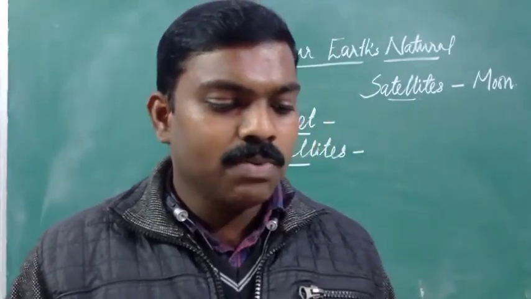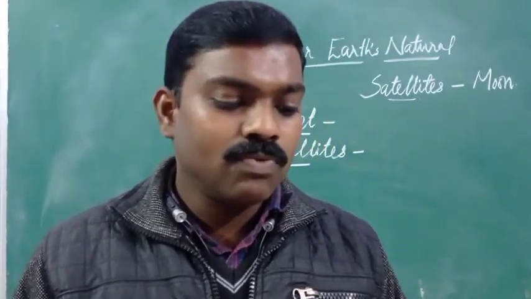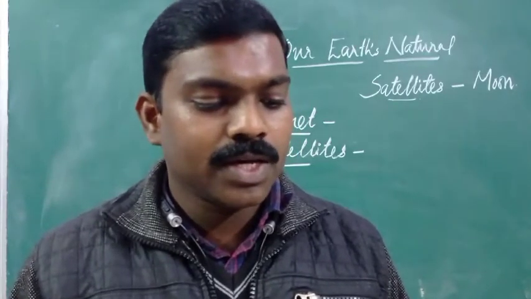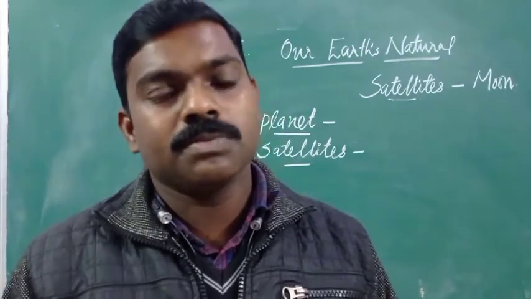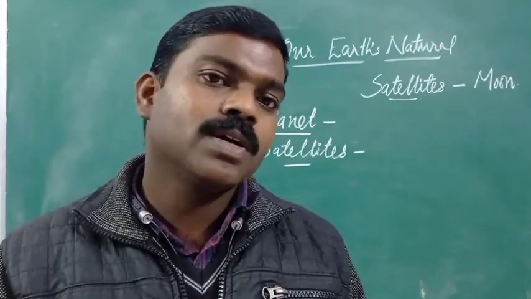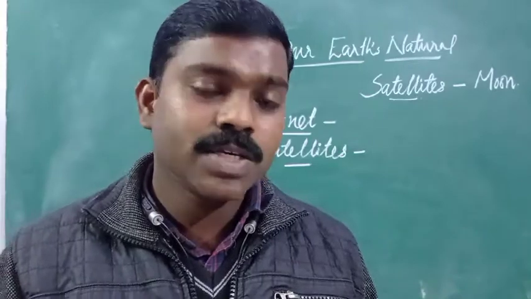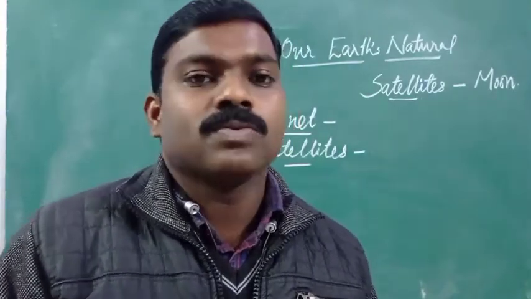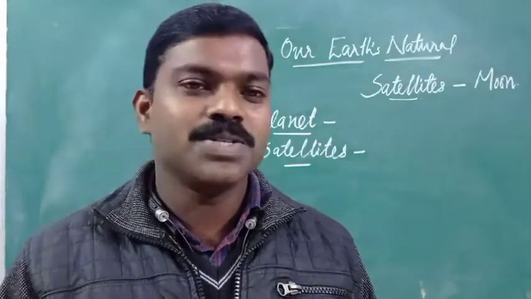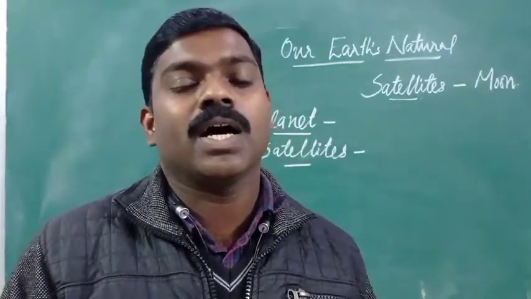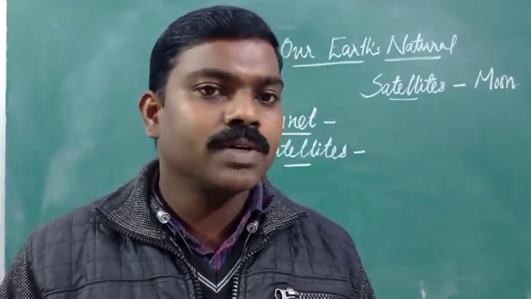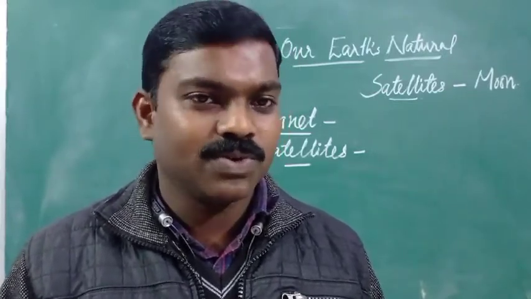The moon is about 4,500 million years old, the same age as the earth. That means the age of the moon and earth is almost the same. What is the age of the moon? 4,500 million years. That is the age of the moon and earth. Almost the ages are the same, equal.